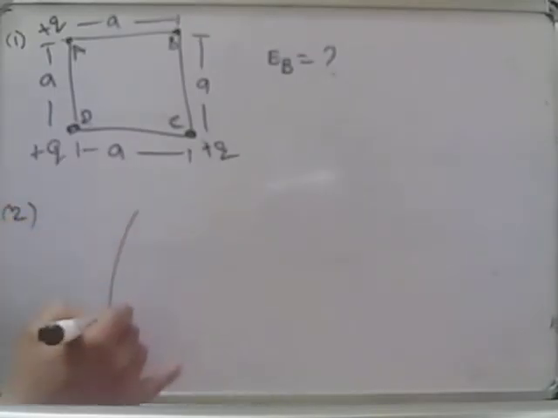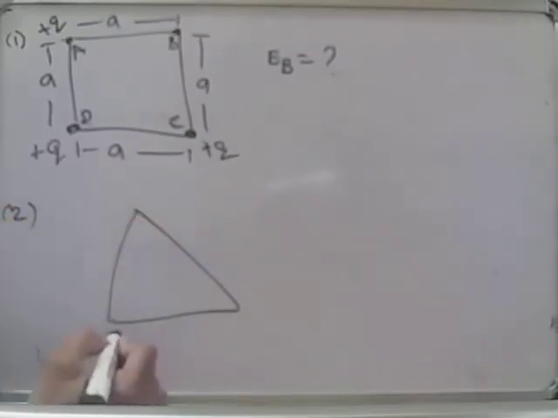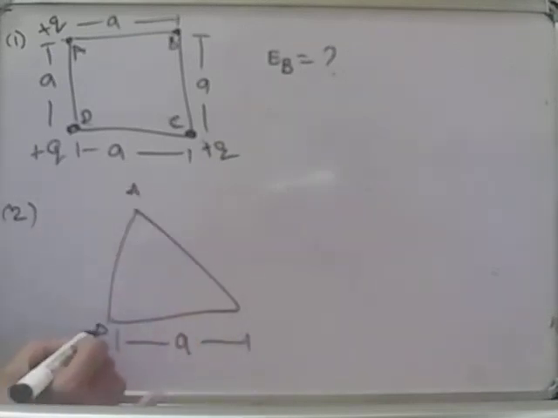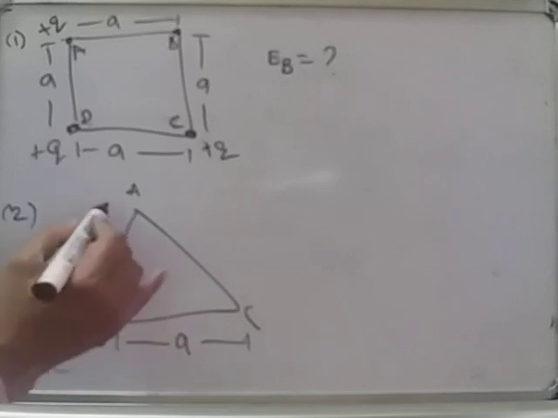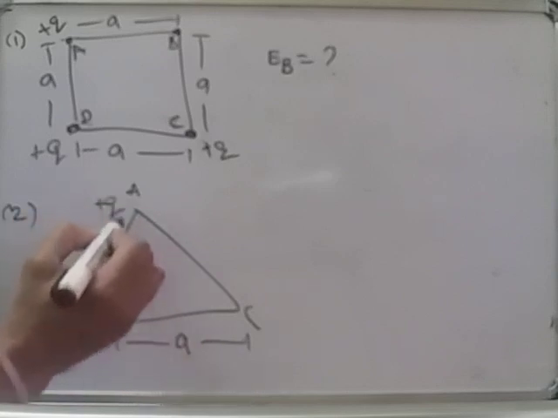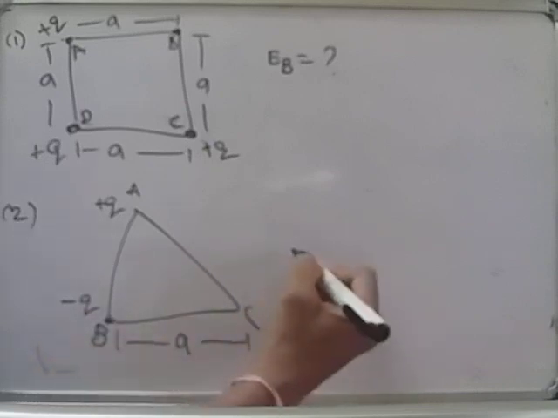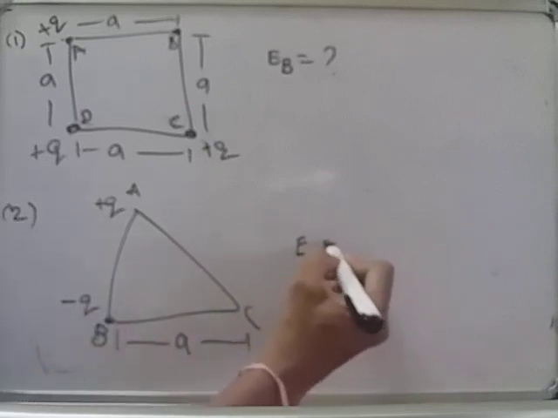And the second question, same triangle. This is an equilateral triangle ABC whose side is small a. I am placing a plus q charge at point A and a minus q charge at point B. I am asking to find the net electric field at point C.